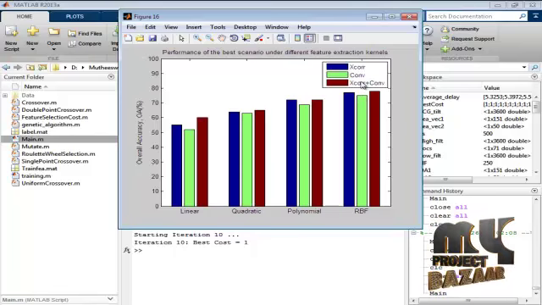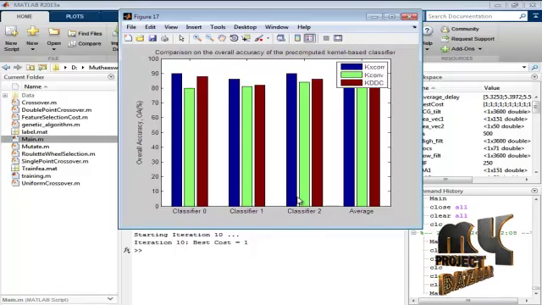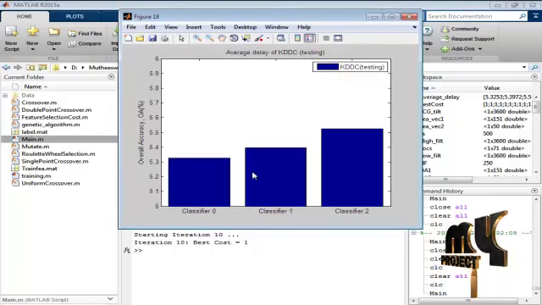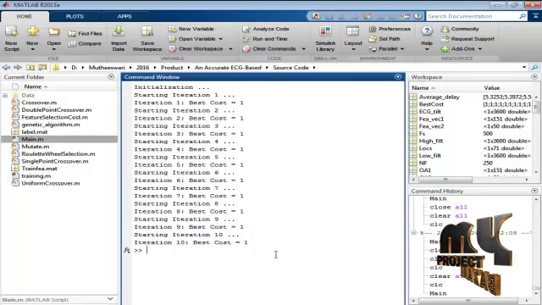This is the overall accuracy for our various features: correlation coefficient only, convolution coefficient only, and here we combine both correlation and convolution features for our linear, quadratic, polynomial, and RBF kernel functions. And this is the overall accuracy considering the kernel correlation coefficient, kernel convolution coefficient, and kernel drowsy driver candidate detections by varying the classifier. And here is the final graph for our overall accuracy and average delay of KDDC testing. Finally, we obtain the results. Thank you.